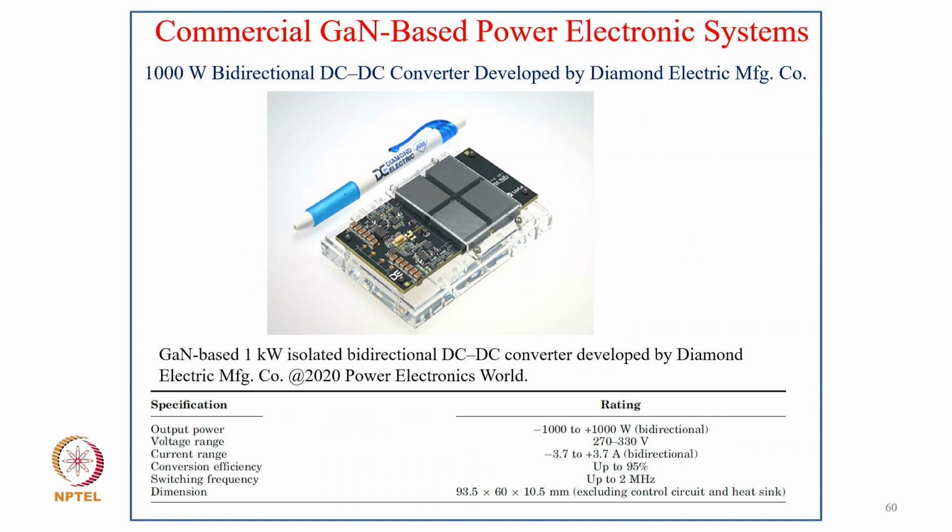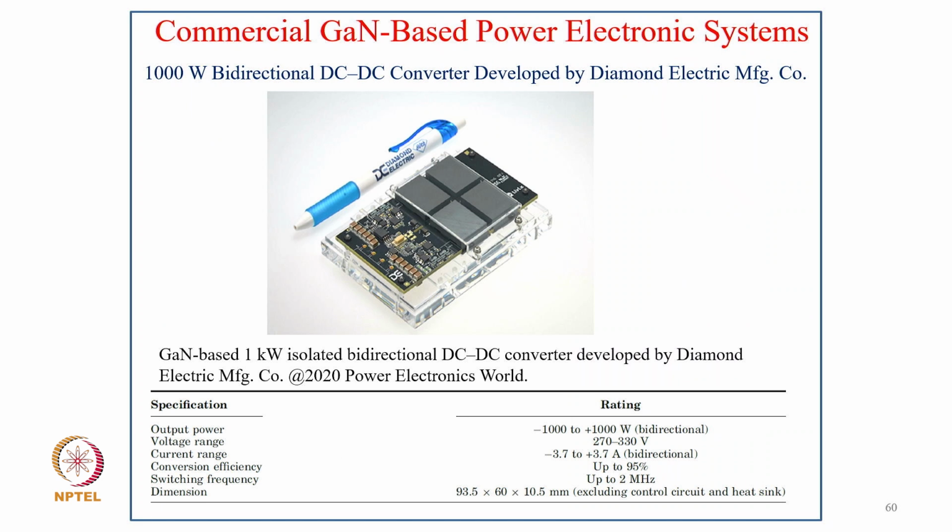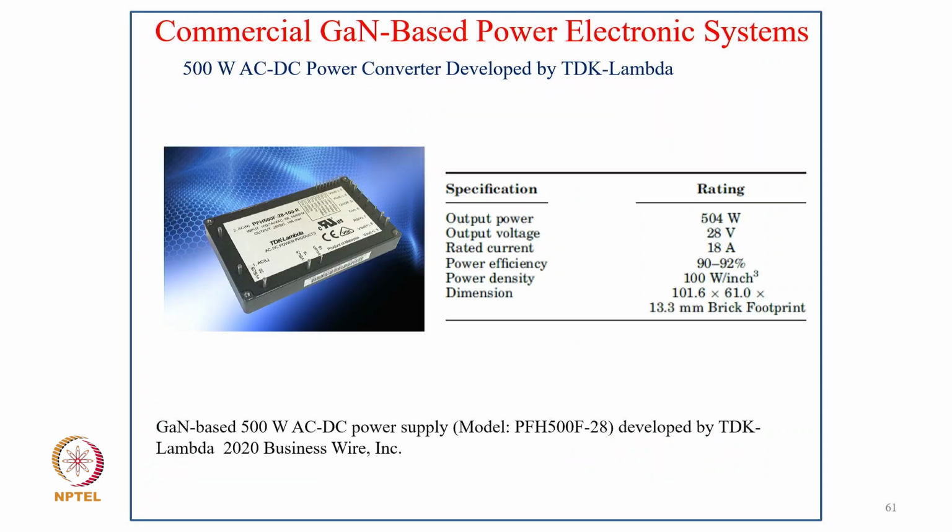So here is a 1 kilowatt bidirectional DC-DC converter developed by Diamond Electric, and how it looks compared to the conventional one. This GaN based 1 kilowatt isolated bidirectional DC converter developed by Diamond looks like this in the 2020 power electronics world, and the specifications are given here. And typically a 500 watt AC to DC converter, how it looks here. Efficiency here is 92%, and typically efficiency goes up to 95%.